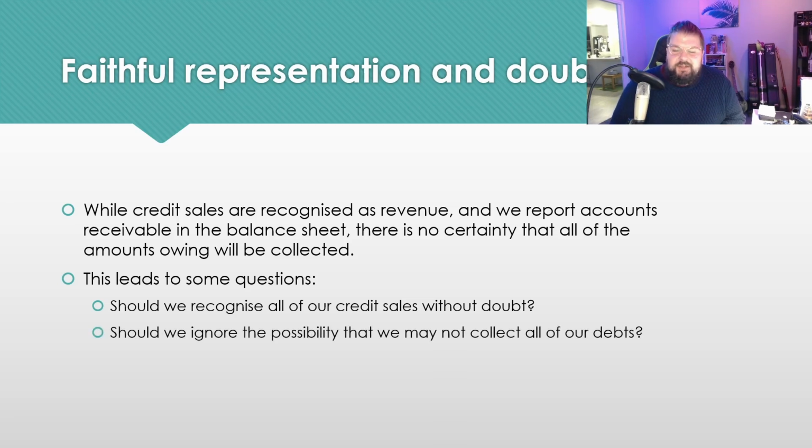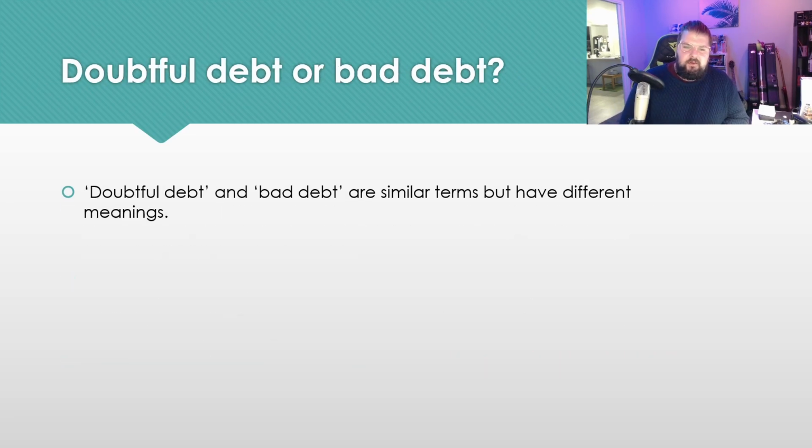But should we ignore the possibility that not all of our debts may be collected? Do we report everything as, yes, this is 100% certain? Again, no. A faithful representation of the business says that our credit transactions are revenues. The likelihood of them coming in is very high. But we can't ignore the fact that some of it may not come in. This leads us to our allowance for doubtful debts.